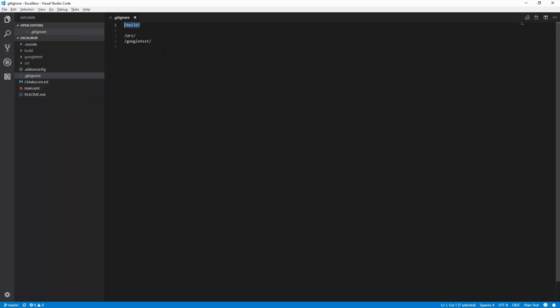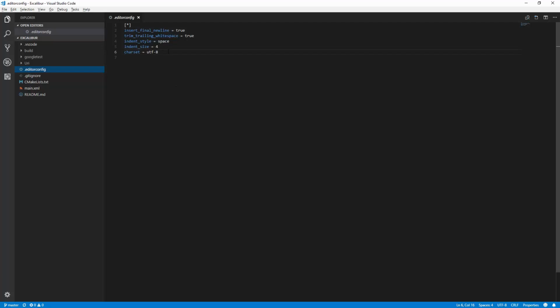If we had other files, like temporary files, or files we are sure we never want to check in, we would add them or add patterns that match them to this file. Last but not least is the editor config file. I learned about this recently. This is a convenient way to tell supported editors, and Visual Studio Code is one, about the preferences that we have for editors for this workspace.